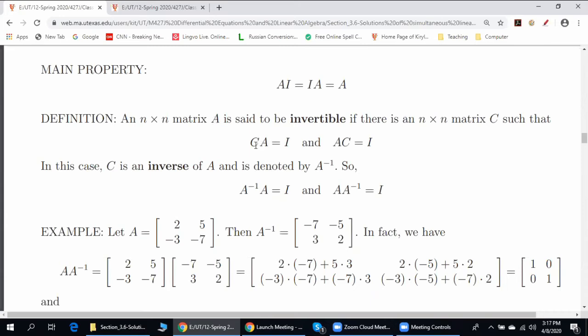Is it possible to find C such that CA is I? By the way, for some non-square matrices, yes, it is possible. But what is impossible, one can show that if A is a non-square matrix, it is not possible to find matrix C such that both properties are true.